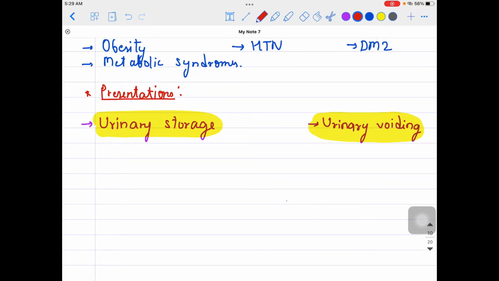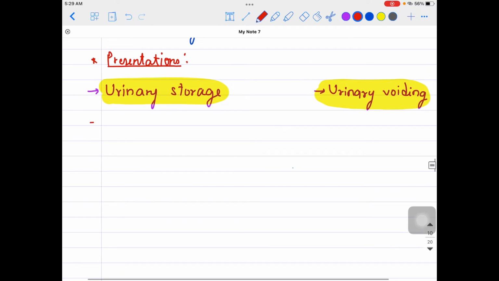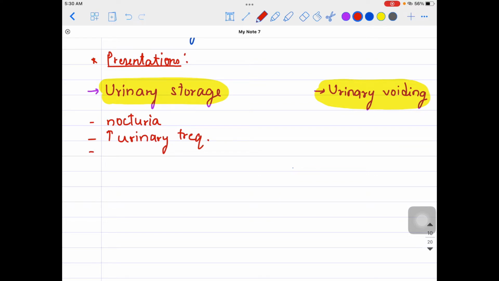Let me define more clearly what I am talking about. For example, some patients will say that I am having a problem of nocturia. In the night time they are going again and again to the washroom. They'll say that I am having increased urinary frequency, right? They might say that they are having urinary incontinence.